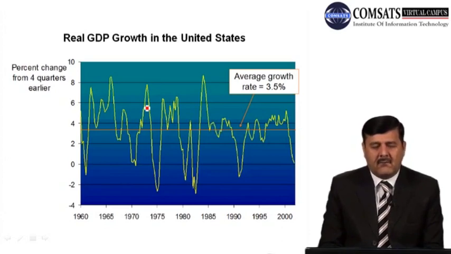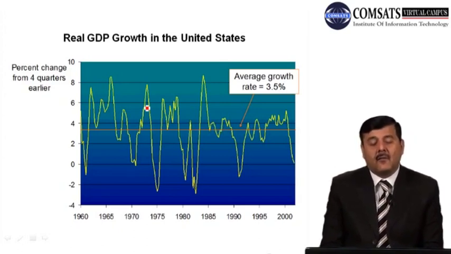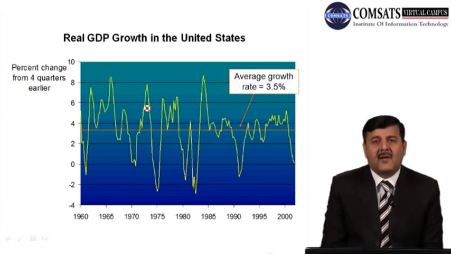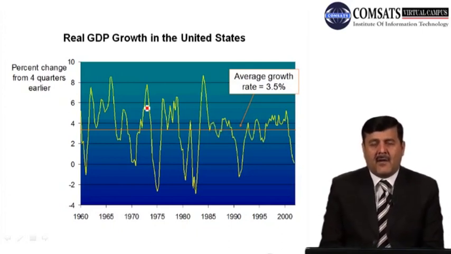If you look at this diagram, the diagram is about the real GDP growth rate. On the y-axis it is the percentage change in the growth rate of real GDP, and on the x-axis we are measuring different years. So you see that there are a lot of fluctuations taking place in real GDP in case of the US economy. Similarly, if we talk about the Pakistan economy, real GDP growth rate is even worse than this. It has more frequent fluctuations in real GDP growth.